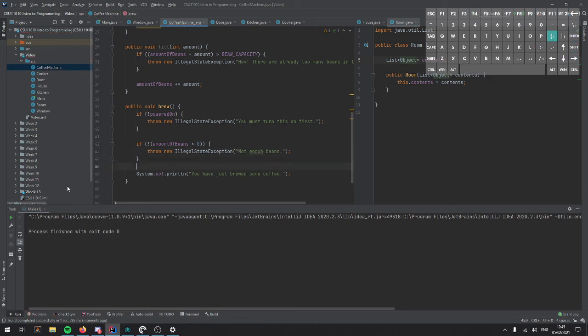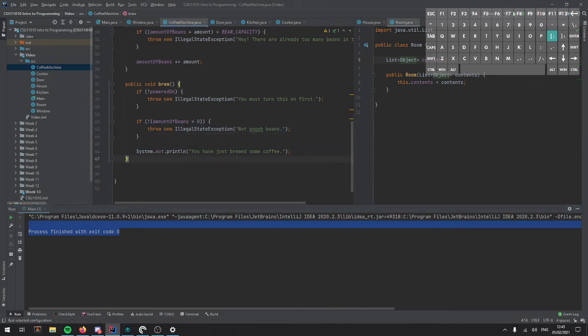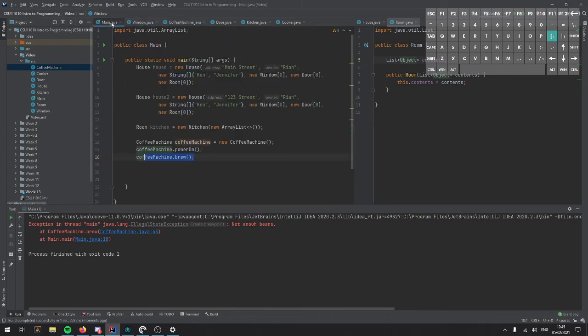Because you'll notice our program didn't do anything because it was inside this if statement. Now we can run it again. And now it'll throw an exception saying not enough beans, and then it will tell us where in our program the error occurred. So I can click this and it will show this is where it threw. And there is a typo here. Enough. There we go. So that's basic error checking.